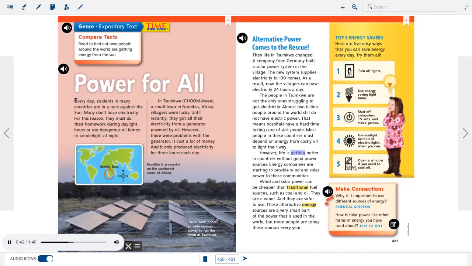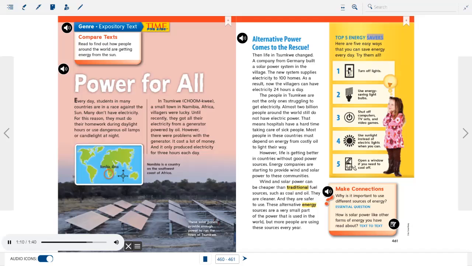However, life is getting better in countries without good power sources. Energy companies are starting to provide wind and solar power to these communities. Wind and solar power can be cheaper than traditional fuel sources, such as coal and oil. They are cleaner, and they are safer to use. These alternative energy sources are a very small part of the power that is used in the world, but more people are using these sources every year.